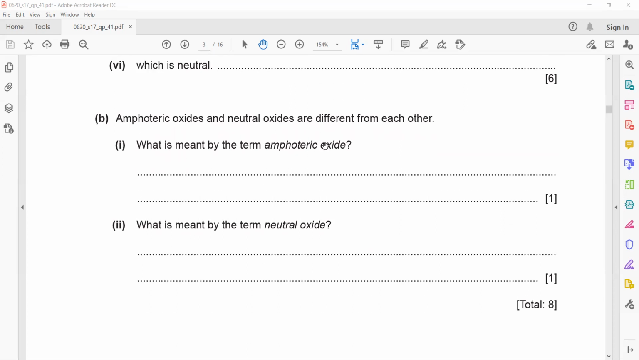What is meant by the term amphoteric oxide? The term amphoteric oxide means it can react with both acid and alkali. What does the term neutral oxide mean? The term neutral oxide means it does not react with acid or alkali. So no reaction with acid and no reaction with alkali.